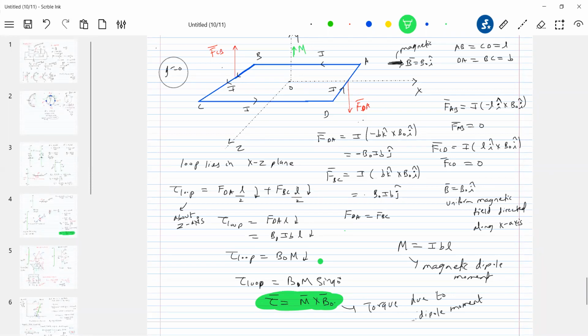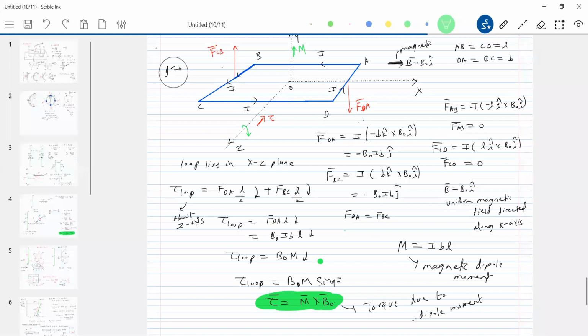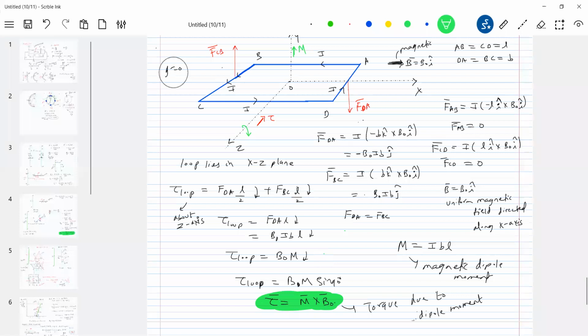What about this torque? Sense of rotation is this one. The torque will be acting in this direction. What is the direction of torque? Torque will be like this. Sense of rotation will be like this. Again, you should make a difference between the sense of rotation and the torque. Torque is an axial vector. It will be directed along z axis. Okay, fine. So you write it here, already we have written: about z axis, the torque is set up. Any doubts related to this, you can clarify.